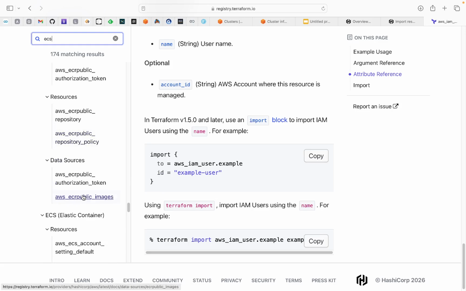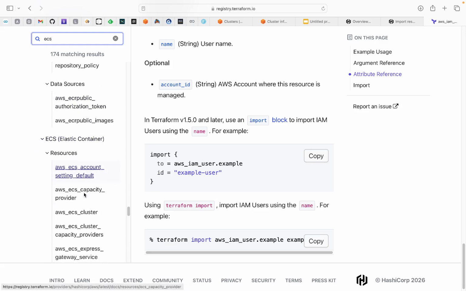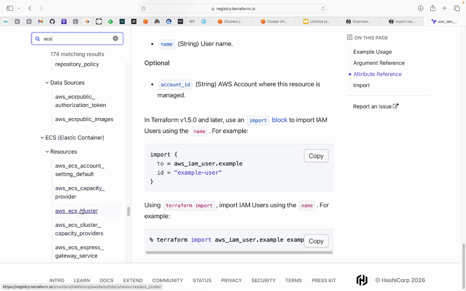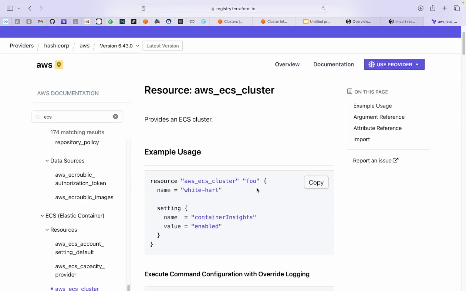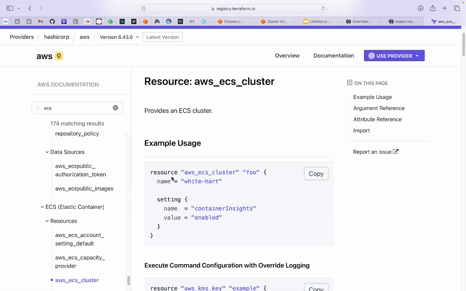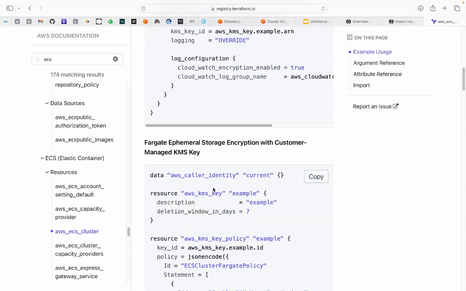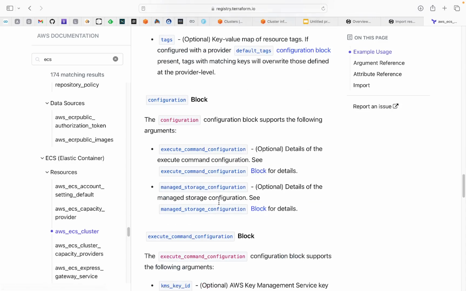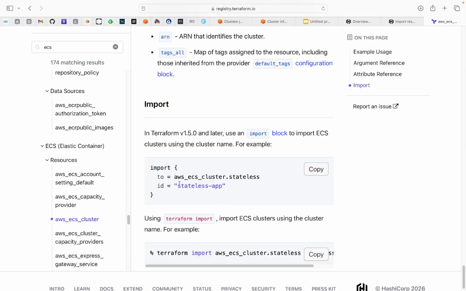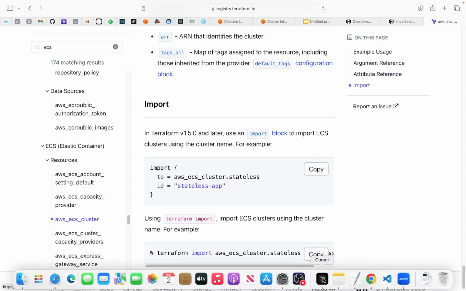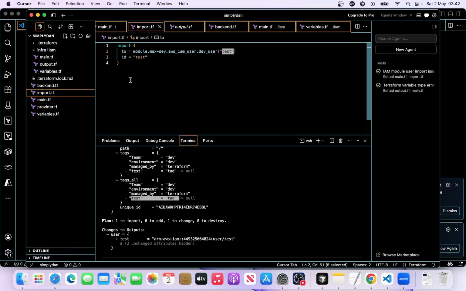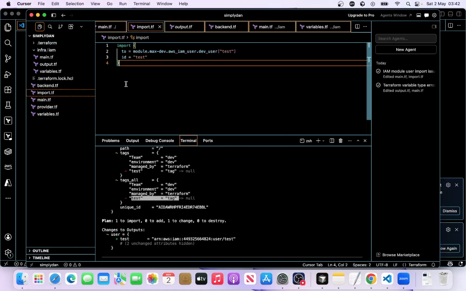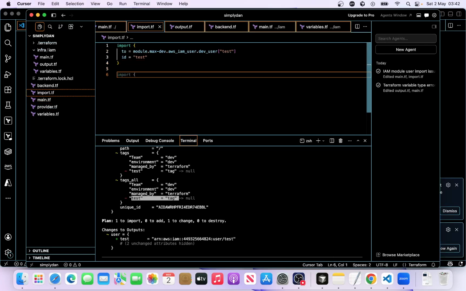Yeah, with ECS, like I said, we are importing an ECS cluster. This is the resource to create an ECS cluster. Where is the import block? This is how to import an existing cluster. So let's grab this and add it to our import file. Any resource that you want to import, just add it to the import.tf.